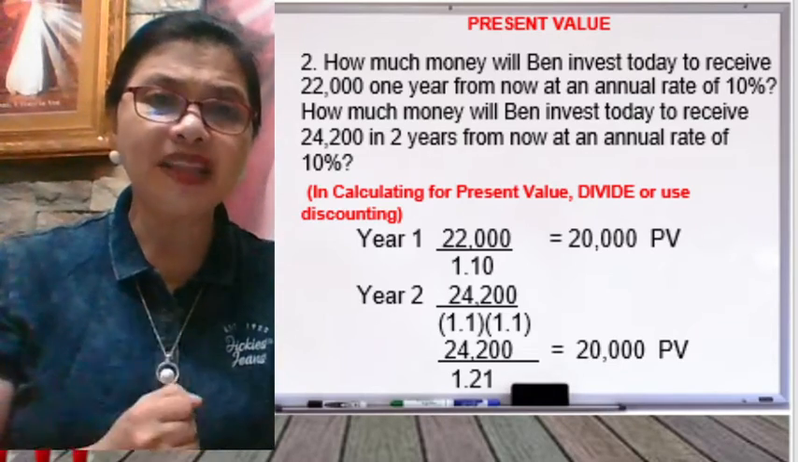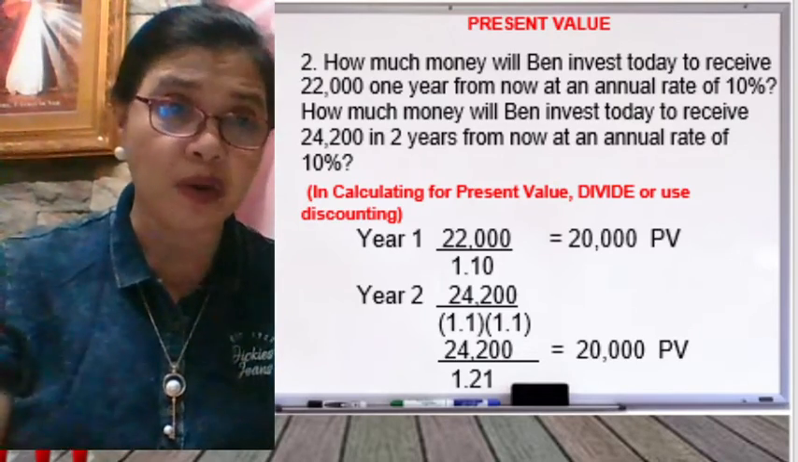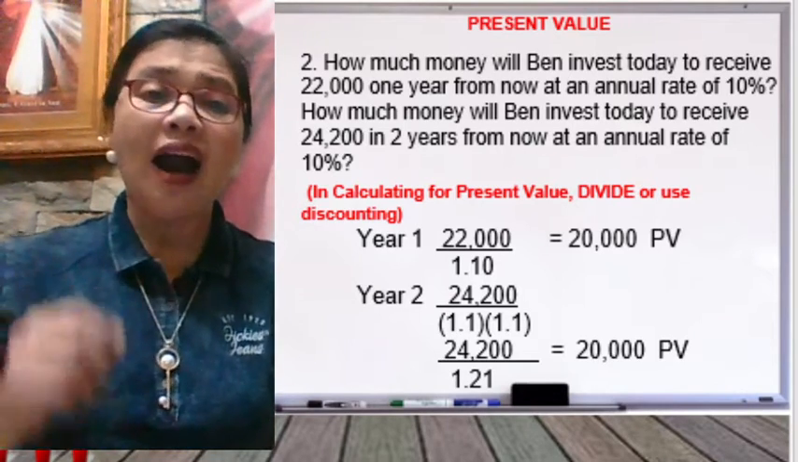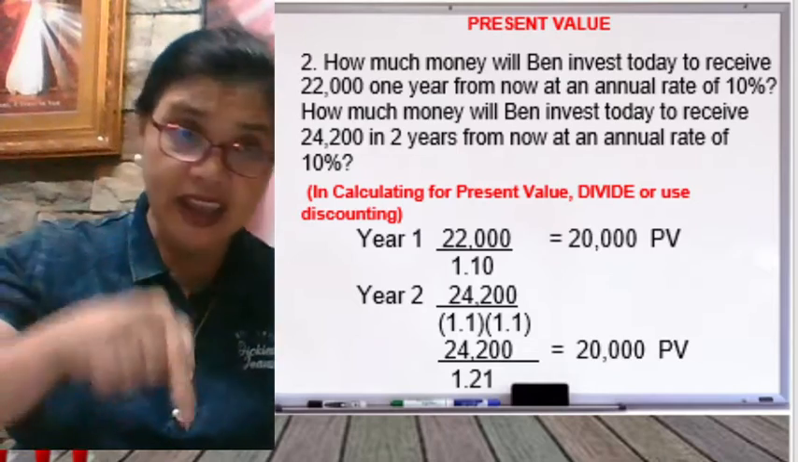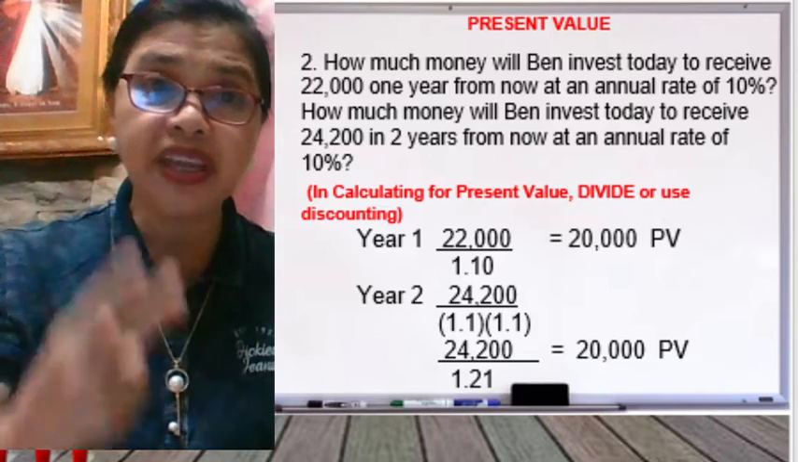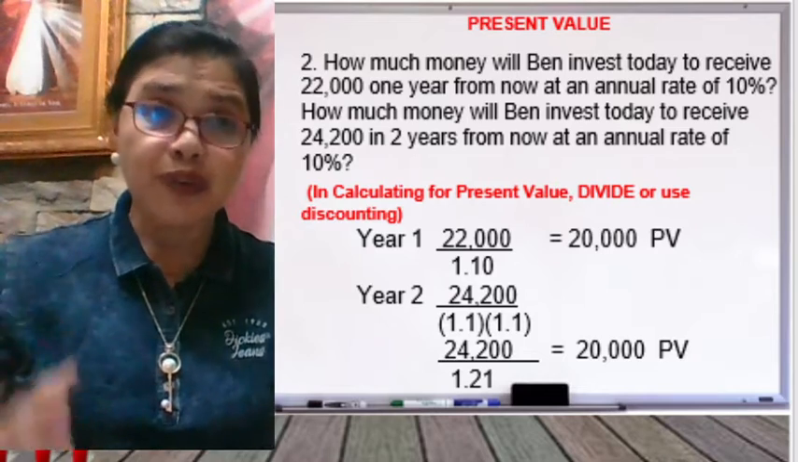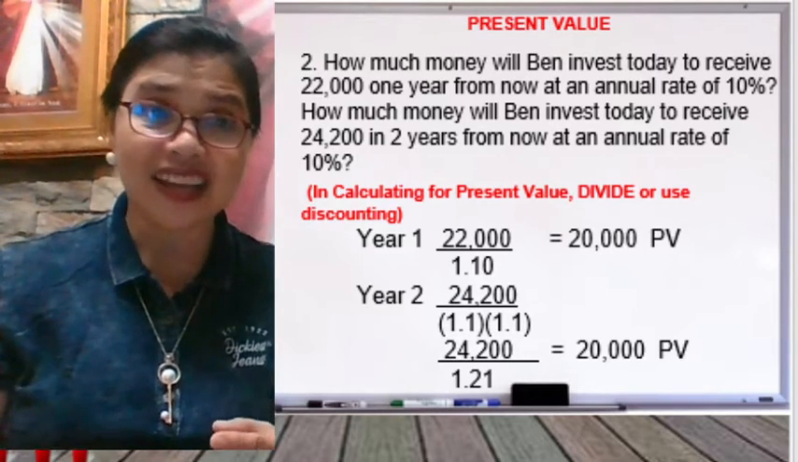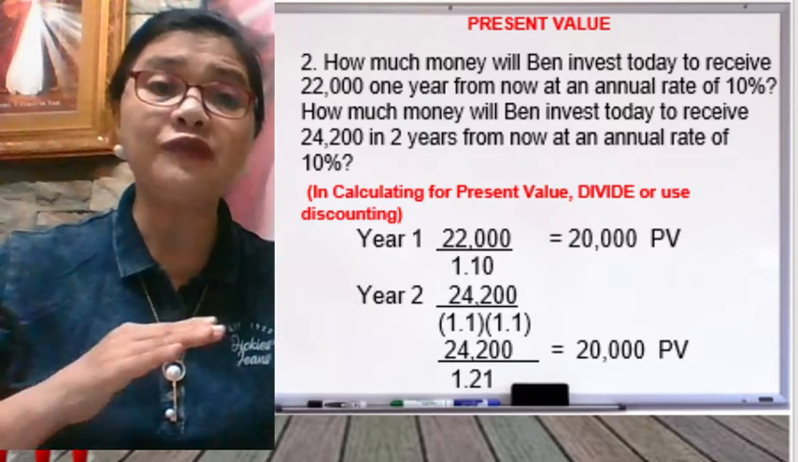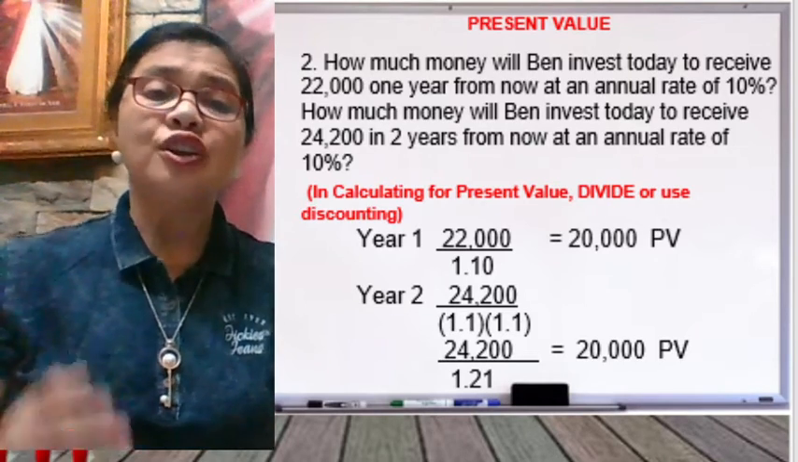So, how much money will Ben invest today to receive 22,000 1 year from now at an annual rate of 10%? The second question goes this way. How much money will Ben invest today to receive 24,200 in 2 years from now at an annual rate of 10%? So the formula here is we do the reverse thing. In calculating for the present value, you divide, or use the discounting method.